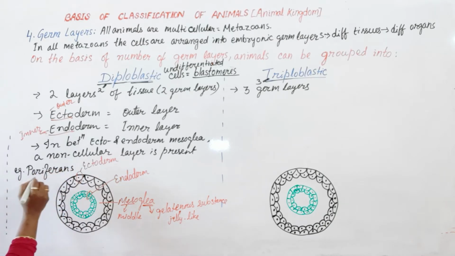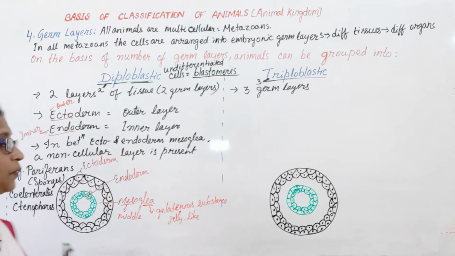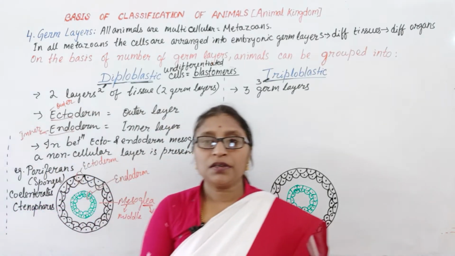Poriferans, so porifera, sponges, coelenterates, and ctenophores. These are the diploblastic animals.